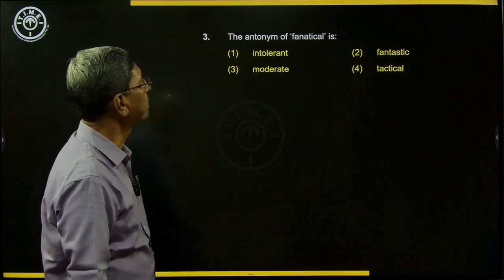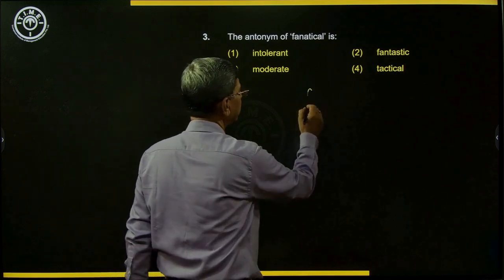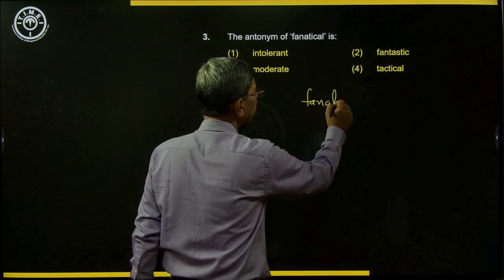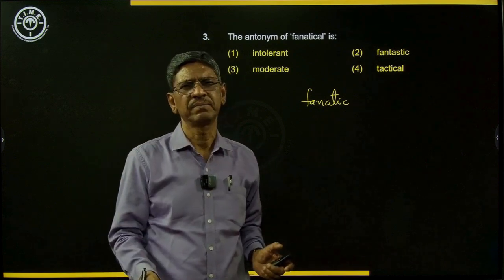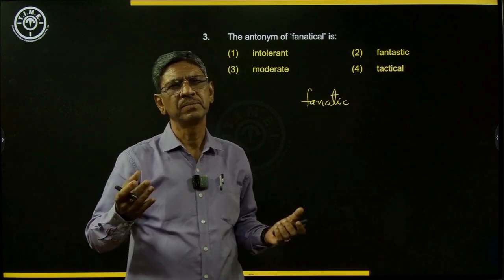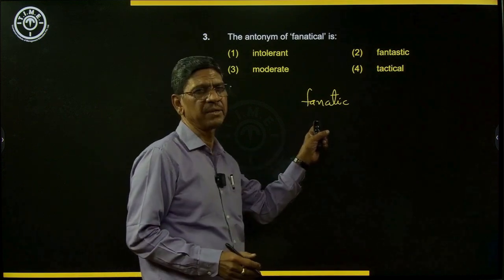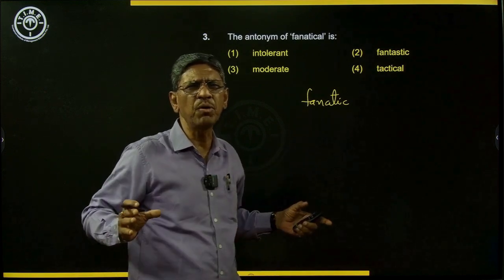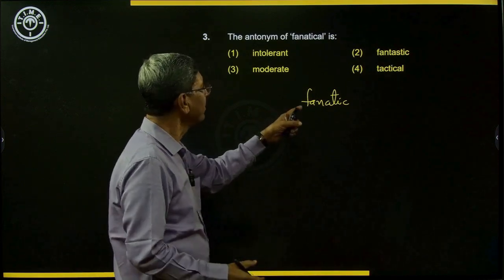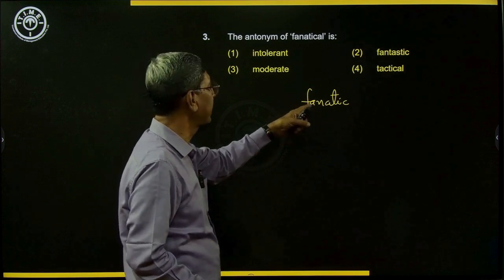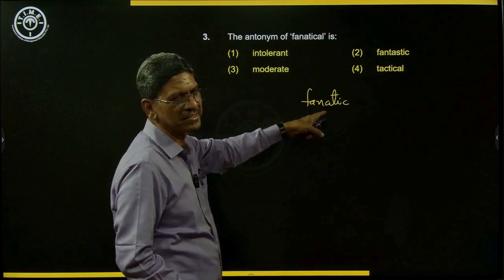The antonym of fanatical. Now, what is fanatical? What is fanaticism? And who is a fanatic? A fanatic is a person who has a very extreme kind of thinking, almost bordering on terrorism, almost bordering on violence. Or a very strong supporter of somebody or something. Such people are called fanatics. Fanatical is the adjective of this.